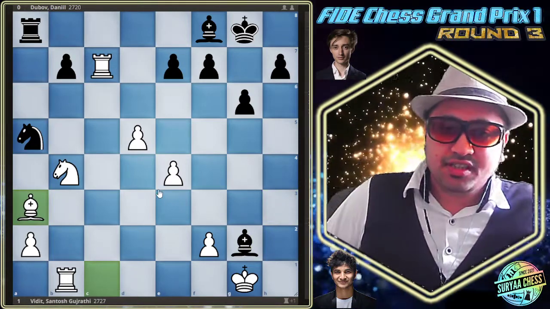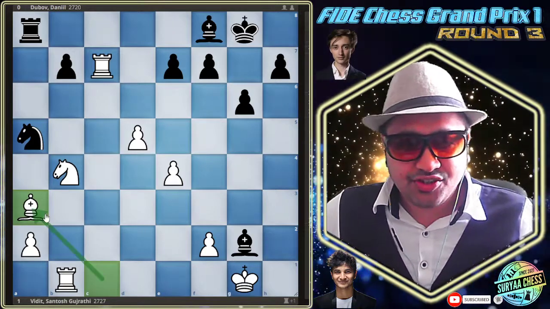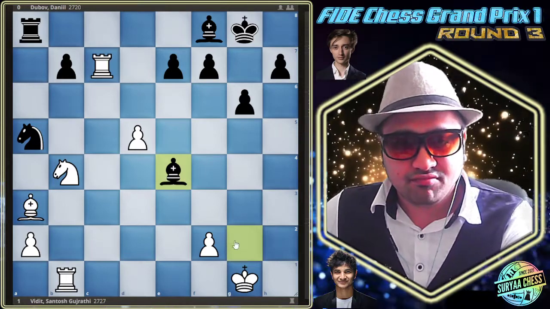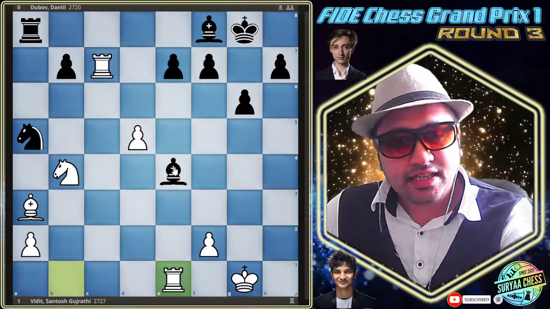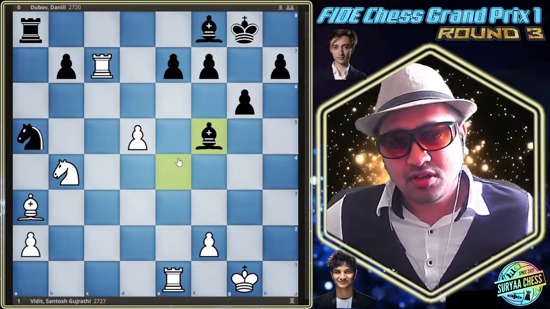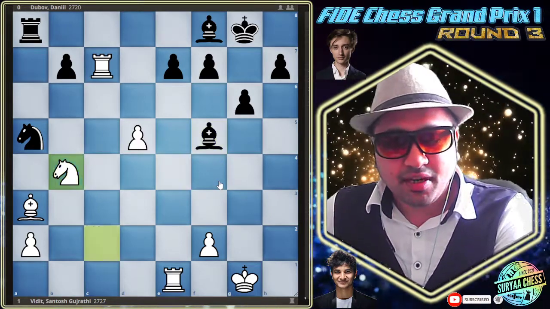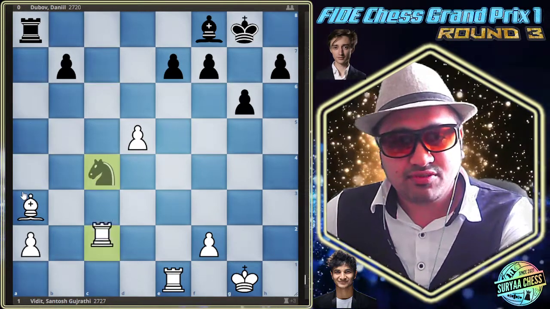Now here is what Vidit found over here. I mean, he found the exchange. How can he win the exchange over here? And then later on he just lost some of the pawns. I mean, he just gambled the pawns, but he is the exchange up. Black is having good compensation for the exchange down, where they took 2 pawns and minor pieces. I mean, it's equal over here, and here some of the trades will happen.